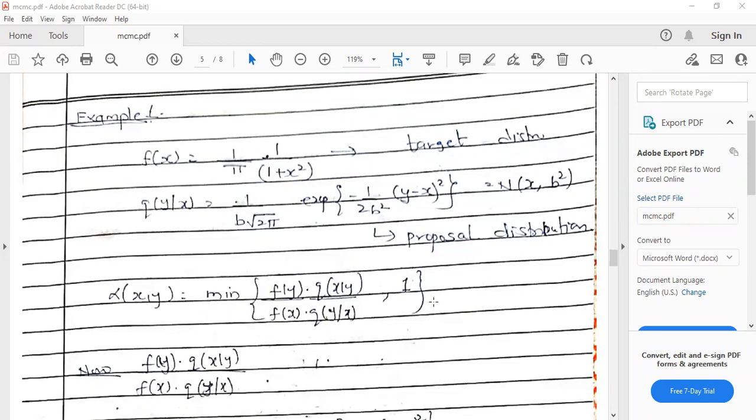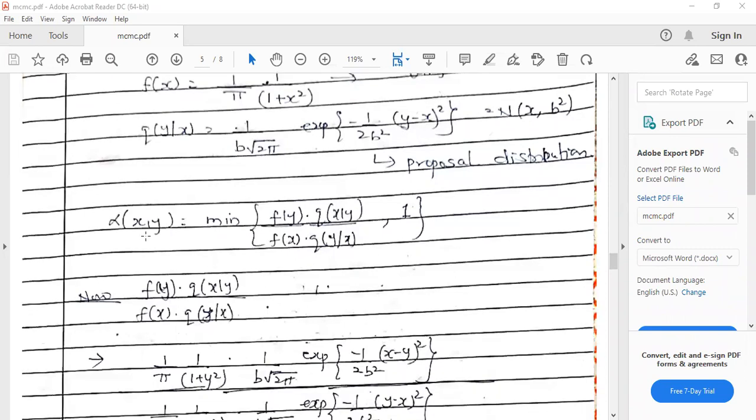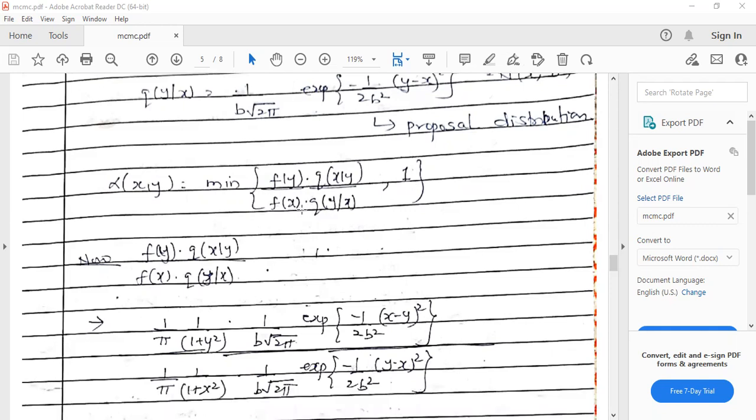First of all, we need to compute alpha of x comma y, which is the minimum of f of y into q of x given y divided by f of x into q of y given x, and 1. Remember x comma y: when you say x comma y, then it is f of y into q of x given y, and we take the reverse in the denominator. So we need to compute this quantity.